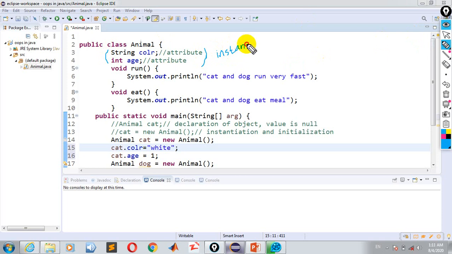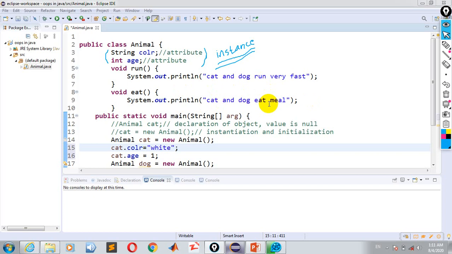Instance variable. We give values to the instance variables: color is white and age is equal to 1. So now you can use these two variables in any method you want.